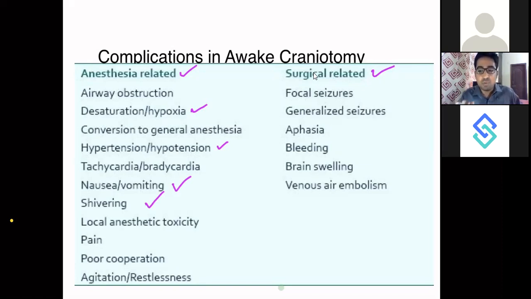can obstruct your peaceful surgery, and there will be a lot of commotion in the operation theater, and in between you might have to halt your surgery and then intubate the patient and stabilize the patient and then resume with your surgery. So these kind of complications you should be ready to face.